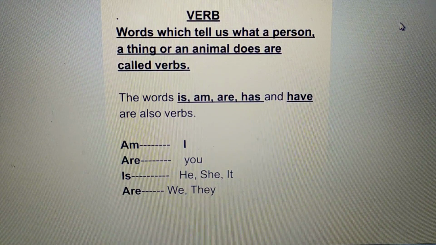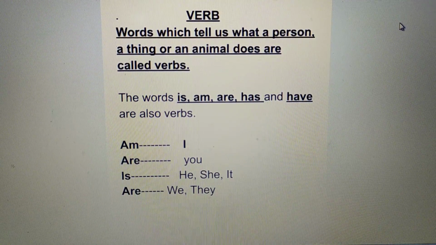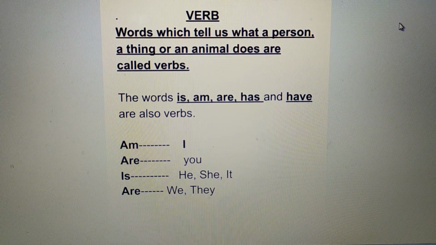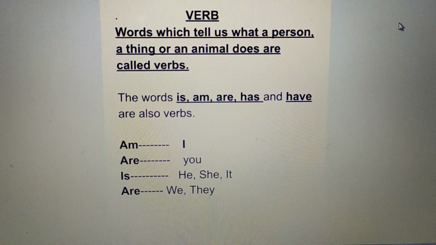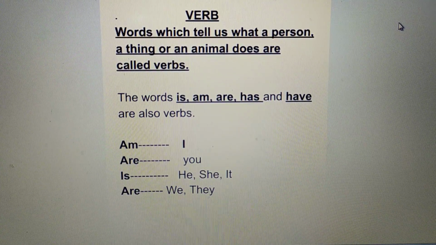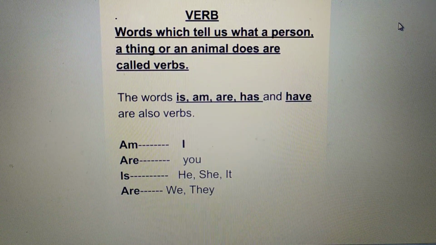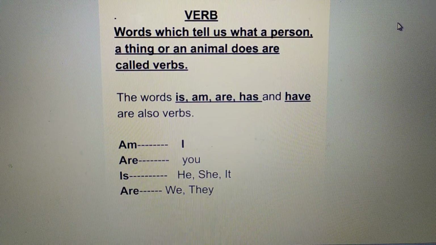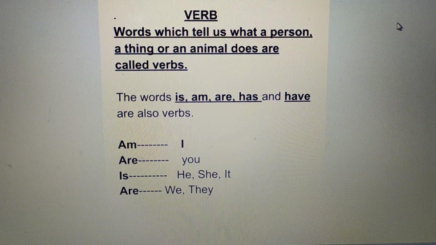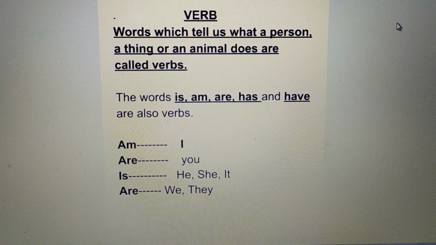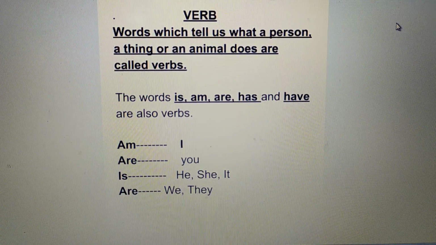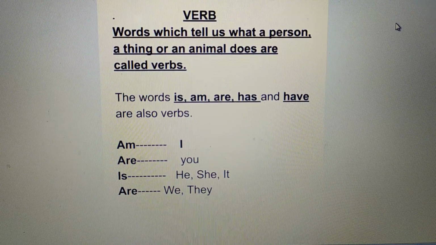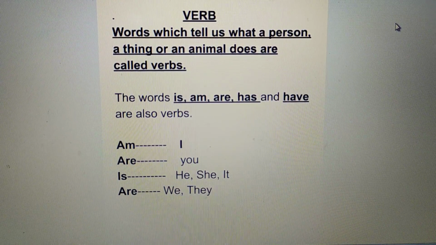Now he, she, it, all these words are third person singular pronouns. So is is used with these pronouns. And are is also used with we, that is the first person plural pronoun, and with they, that is the third person plural pronoun. So now it's clear where is, am, are are used.